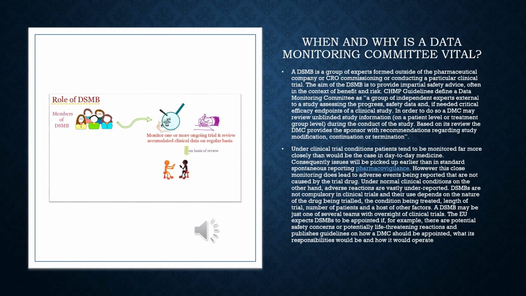So the role of DSMB here is to monitor them, analyze them and provide advice to the sponsor on what should be done, whether this clinical trial should be performed further or it should be stopped there and then. They usually provide whether the benefits are more than risk, and what the risk factors of the drug are. Hence that is why the data monitoring committee is vital.